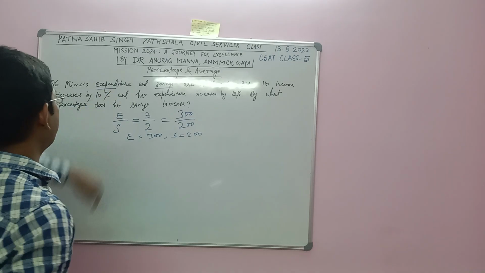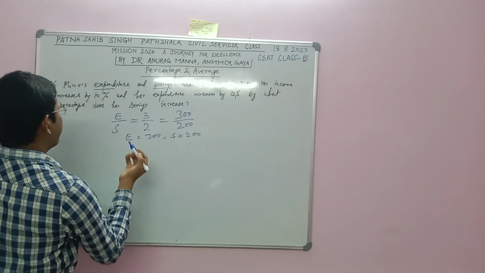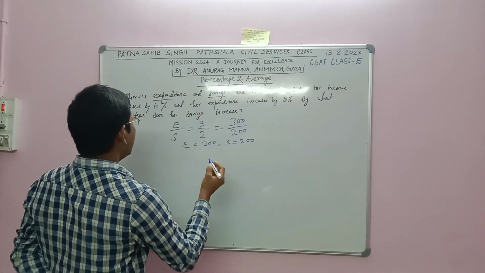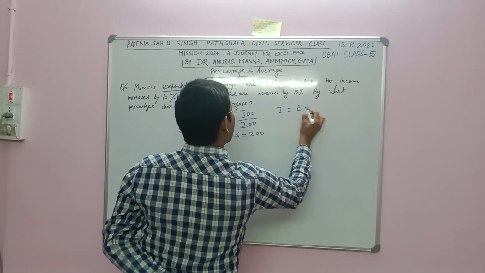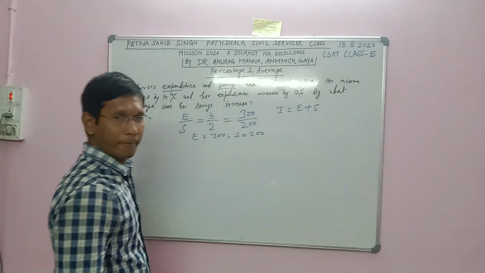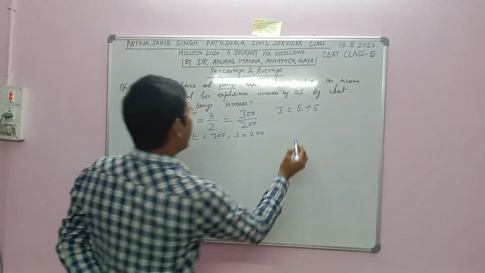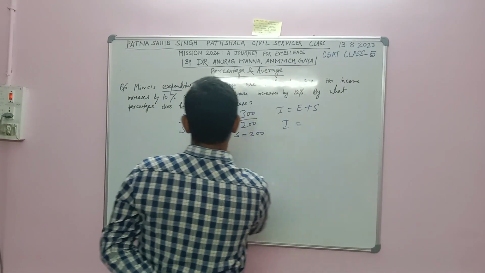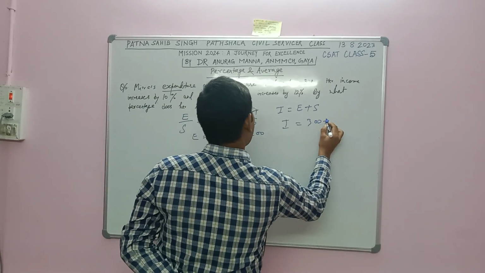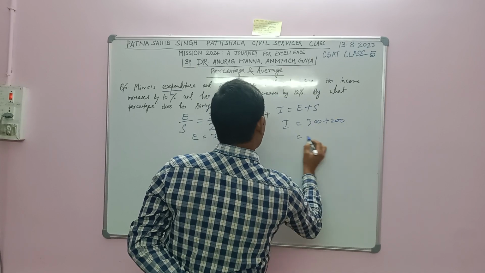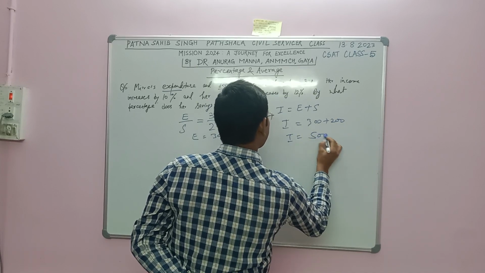Income is equal to expenditure plus saving, so income will become 300 plus 200 is equal to 500.